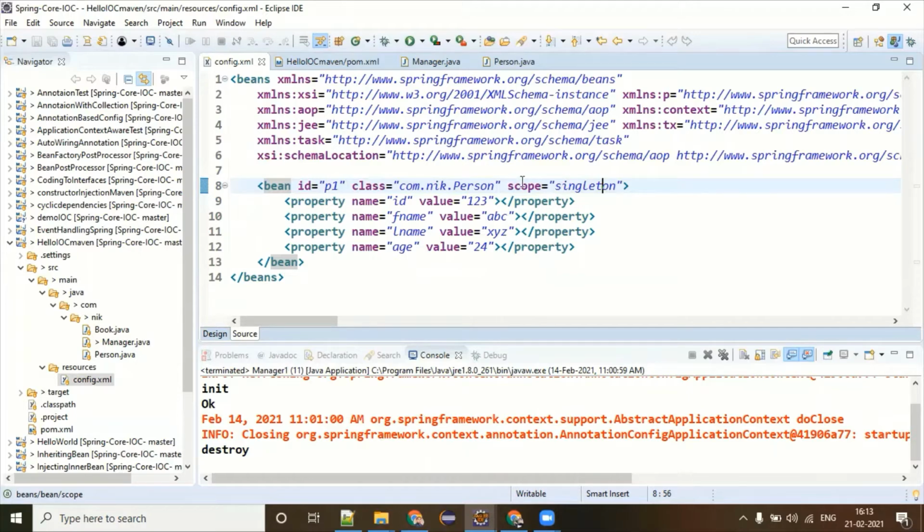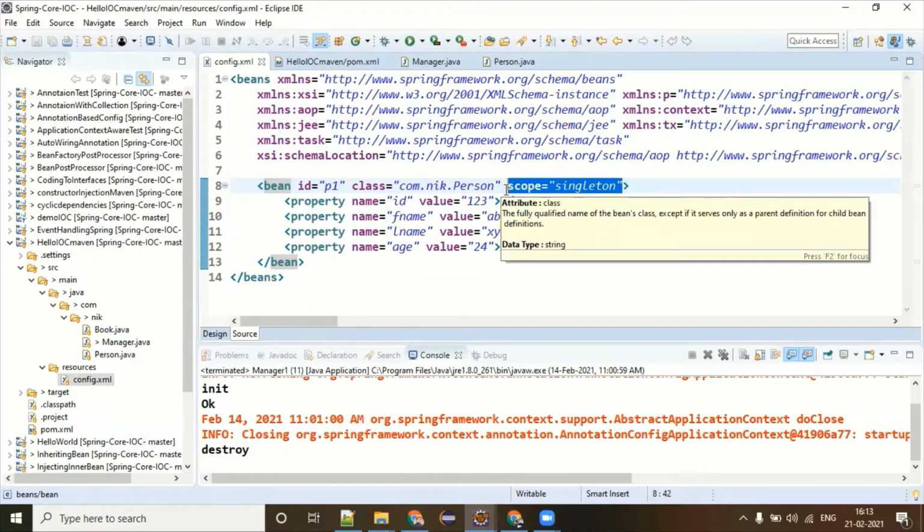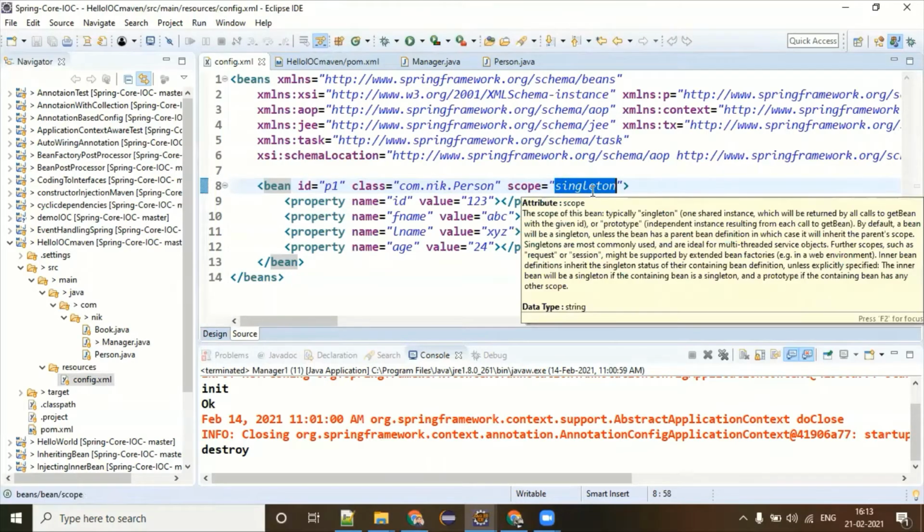Fine. So every bean which you are defining has a scope associated with it. It doesn't matter whether you are defining these properties or not, it is already there. And the scope of every bean is singleton. Singleton is one of the design patterns, but remember, this is not the singleton design pattern. What this scope says is, if you are creating any object inside the Spring container, it has a scope as singleton, meaning a single instance of that particular class will be available.